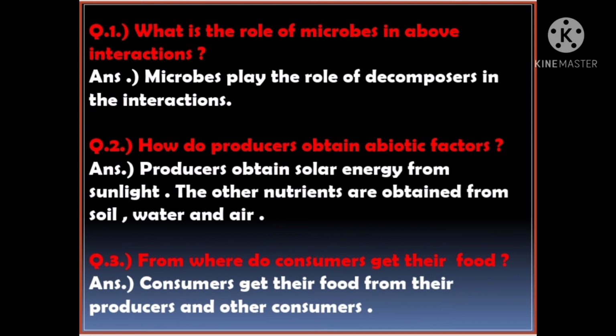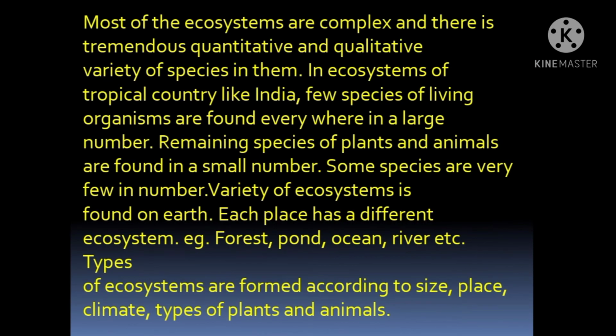Now question 3. From where do consumers get their food? From where do consumers get their food, students? Tertiary consumers get their food from secondary consumers, and secondary consumers get their food from primary consumers. And from where do primary consumers get their food? That is from the producers, which are plants. So our answer is clear. Consumers get their food from producers and other consumers.